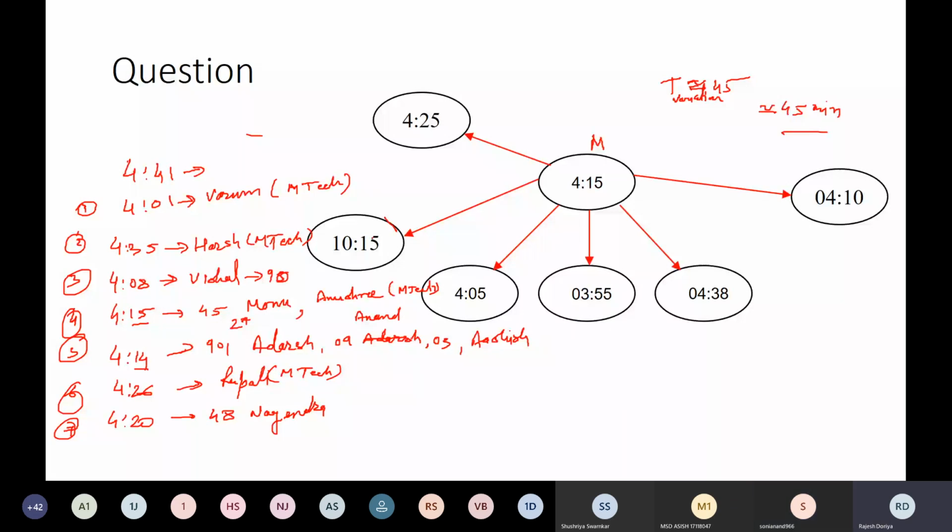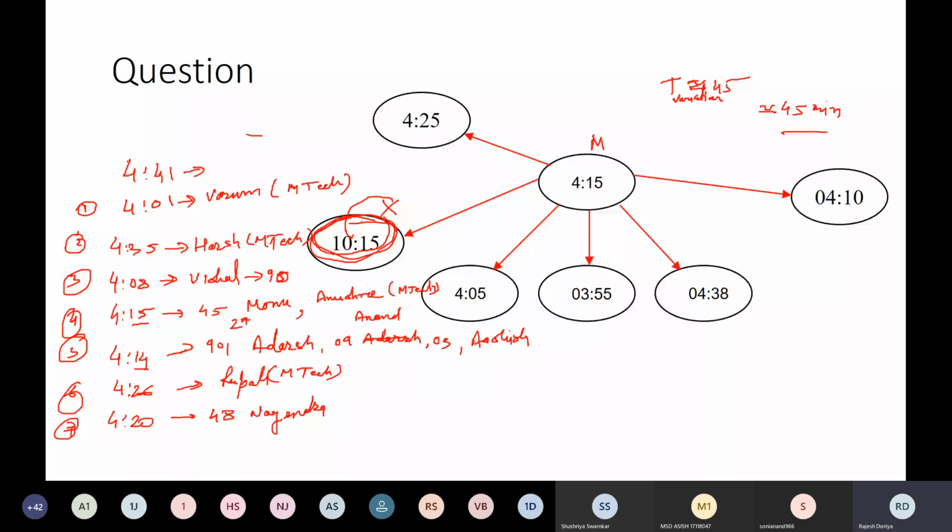In this question, as we discussed in the last class, we have to remove the outlier first. As per the allowed variation, which was 45 minutes, this particular clock was the outlier. So we removed the timing from this clock from the calculation.